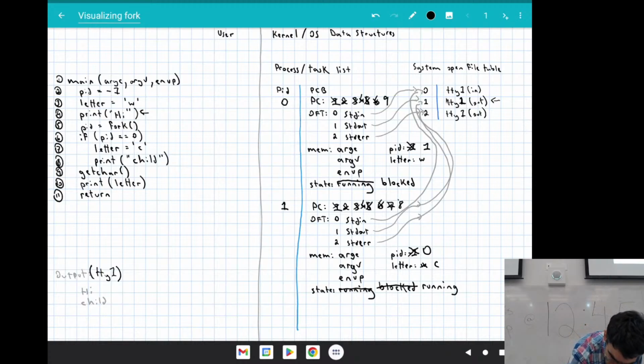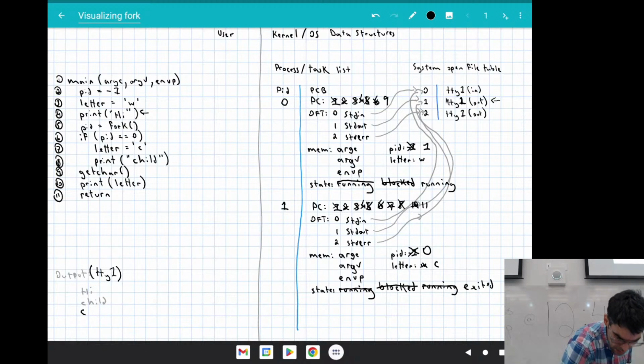Then we're going to immediately go to line number 10. So this should have been 9 and then 10. And now we're going to print out the letter here. So we're going to print out the letter C from this process's address space. Then we'll get to line 11. And then we will be exited. And then I'm going to hit enter on my keyboard again. And now process 0 is going to become unblocked. It will be running again.